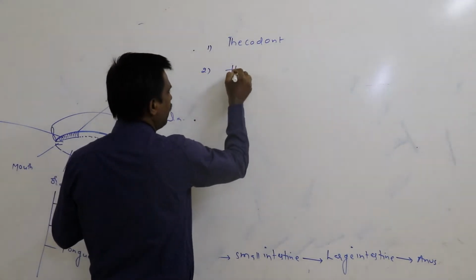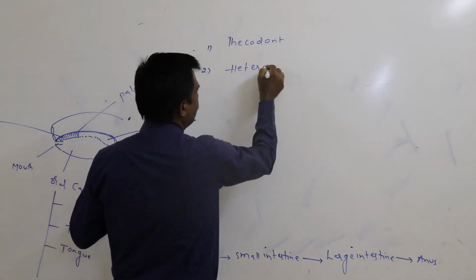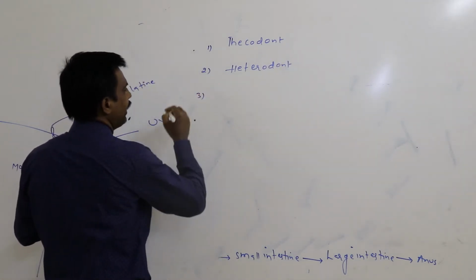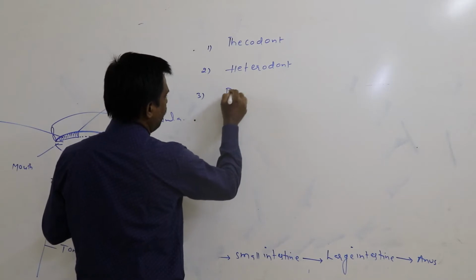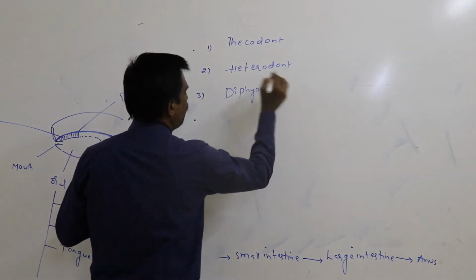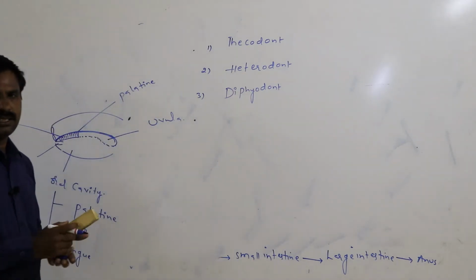Again, heterodont type of teeth are present. Again, diphyodont type of teeth are present in human being.